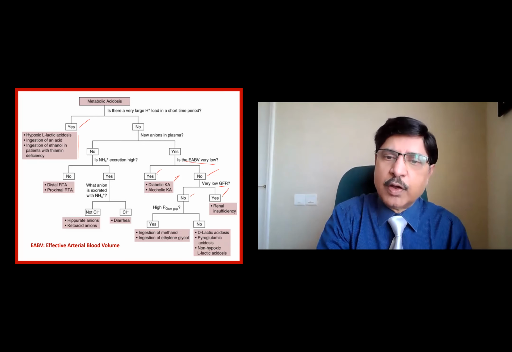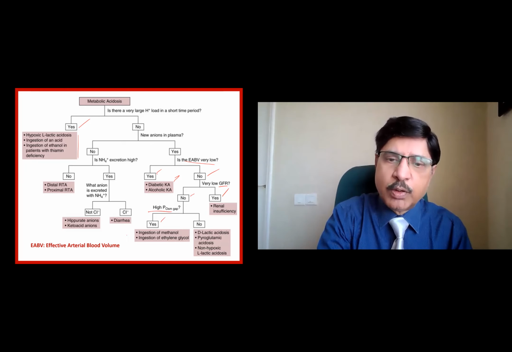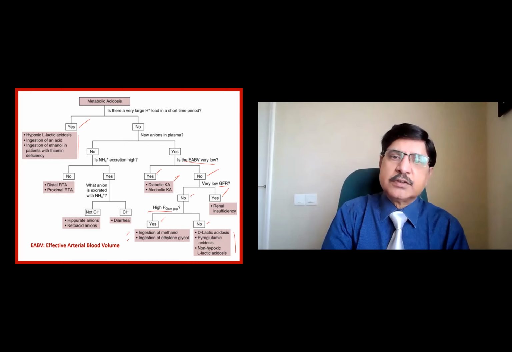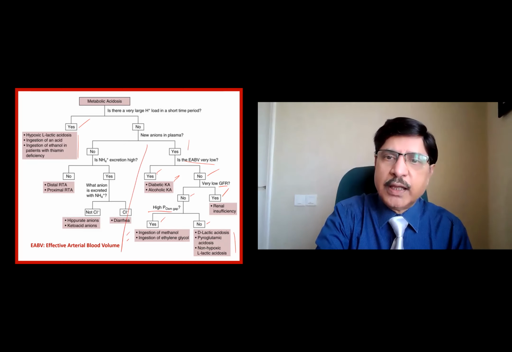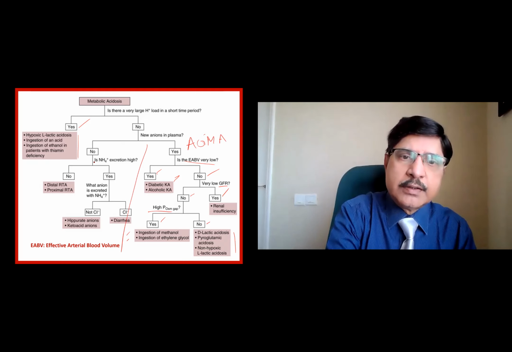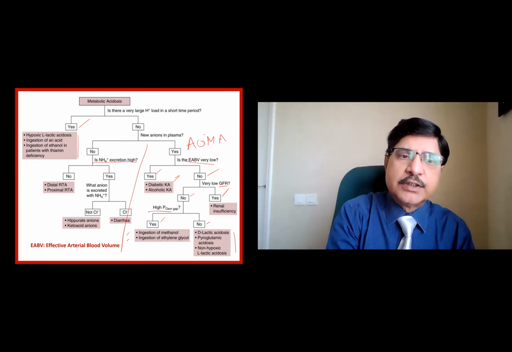If GFR is normal, what is the plasma osmolality? If the plasma osmolality is more, these are the conditions. If it is normal, these are the conditions. This is all the AGMA, anion gap metabolic acidosis. Okay, go to the other side. Is ammonia excretion high?